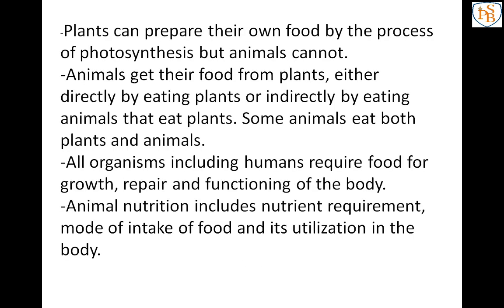So in chapter 1 we have learned about photosynthesis in detail, correct? Are we making our own food? Are animals making their own food? No, we depend on plants, and plants are making the food with the help of which process? Yes, with the help of photosynthesis, plants are making their own food. So animals depend on the plants directly and indirectly. So here we are going to learn about animal nutrition.